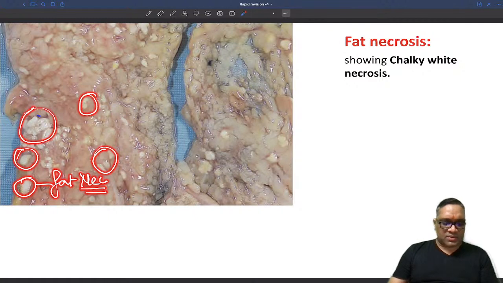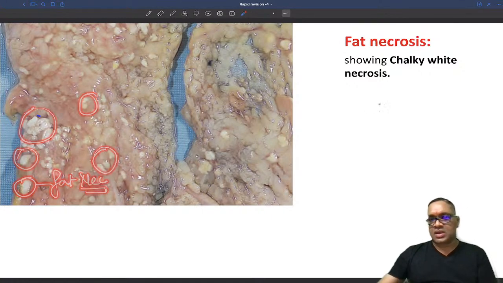Yeah, liquefactive necrosis can be seen anywhere where you are going to see infection. Enzymes will be released, and they will again cause the liquefactive necrosis. So it can be seen at any place. Wherever you see infection, bacterial toxins and enzymes will be released and cause liquefactive necrosis. It's a general, miscellaneous topic. So now you understood. This is the fat necrosis, which we see as chalky white necrosis.